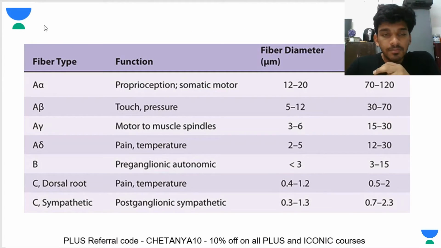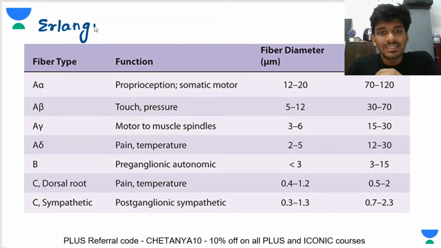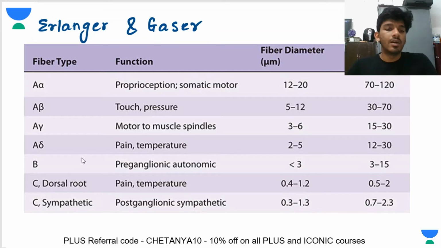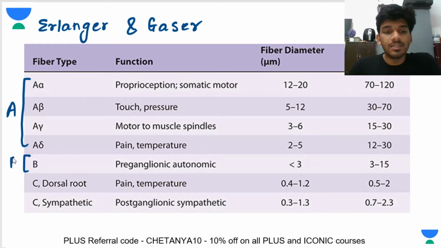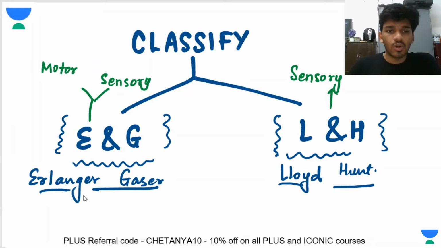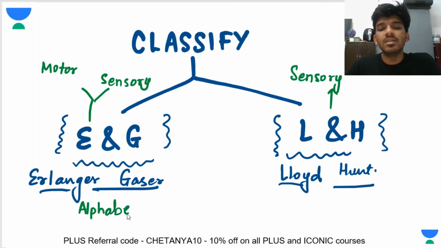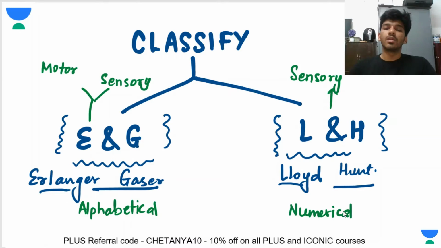So this one is the Erlanger and Gaster classification. This is the first kind of classification. And in that, you have three kinds of fibers: the A fibers, the B fibers, and the C fibers. A, B, C. That's the classification here. So you can also call it the alphabetical classification, whereas the Lloyd and Hunt classification is actually the numerical form of classification. So am I clear?